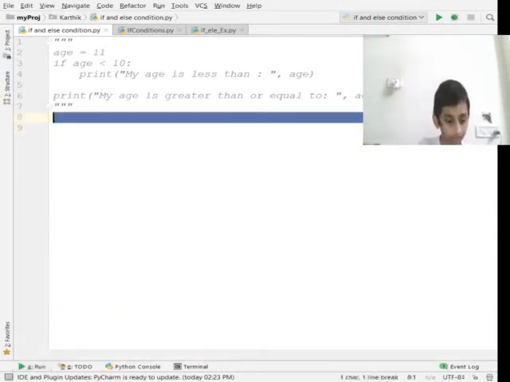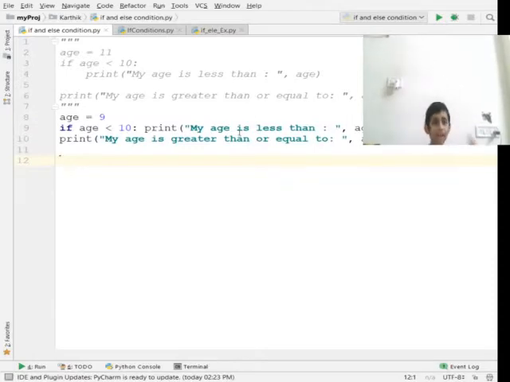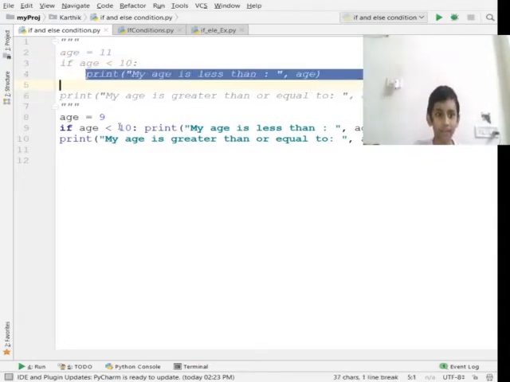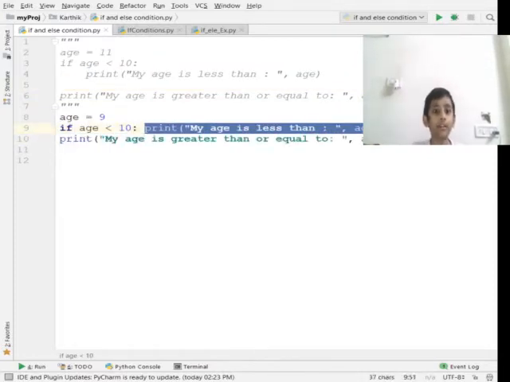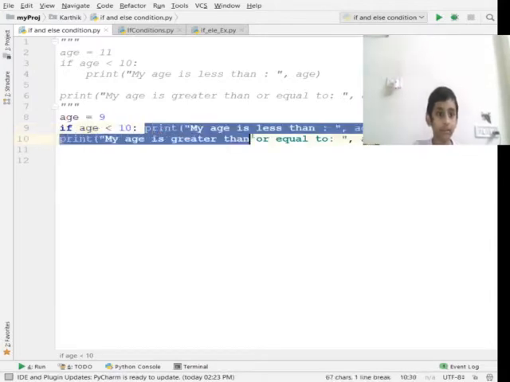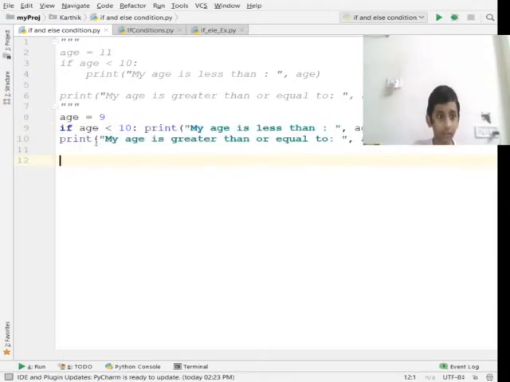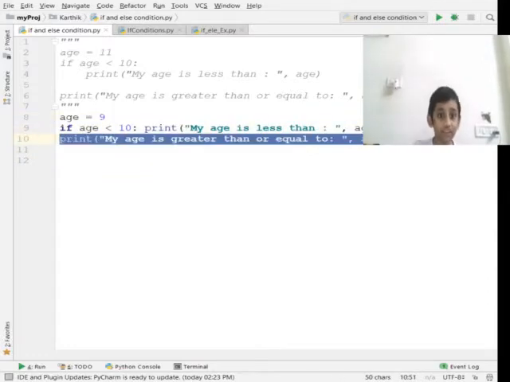The example is the same, but what's the difference? After writing the condition, I kept the statement on the next line. But here, after the condition, I gave the rest on the same line. So if the condition is correct, it executes this and this. But when the condition is false, it only executes this.